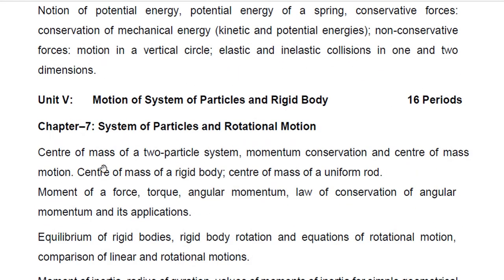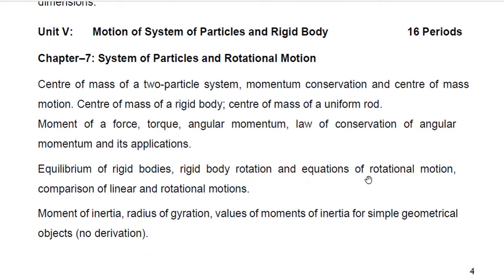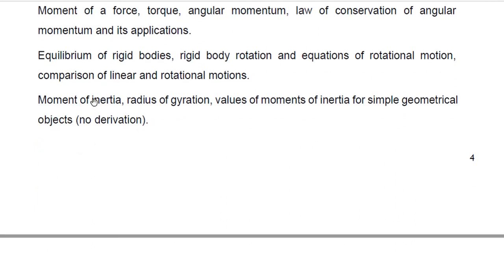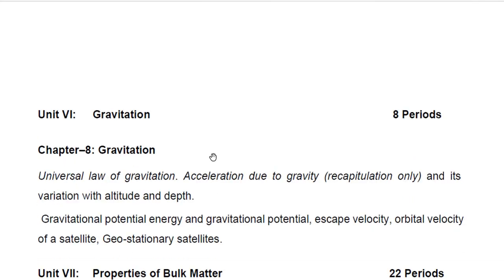Next is chapter 7: centre of mass of a two-particle system, momentum conservation and centre of mass motion, centre of mass of a rigid body, centre of mass of a uniform rod, moment of a force, that is torque. This is called torque. Angular momentum, law of conservation of angular momentum and its applications, equilibrium of rigid bodies, rigid body rotation and equations of rotational motion, comparison of linear and rotational motion, moment of inertia, radius of gyration, values of moment of inertia for simple geometrical objects. You don't have to worry about their derivations. There will be no derivation in the board examination, the final examination.